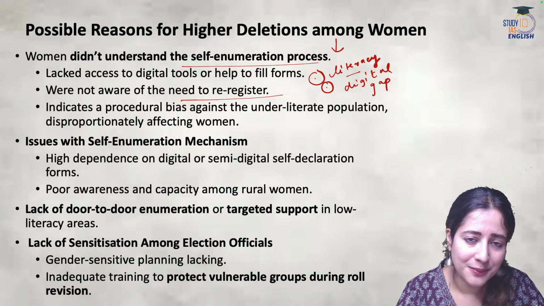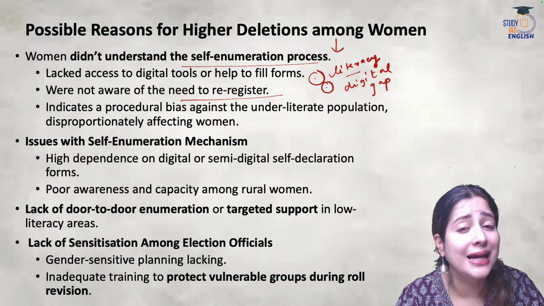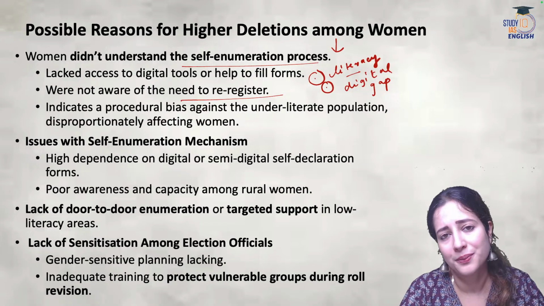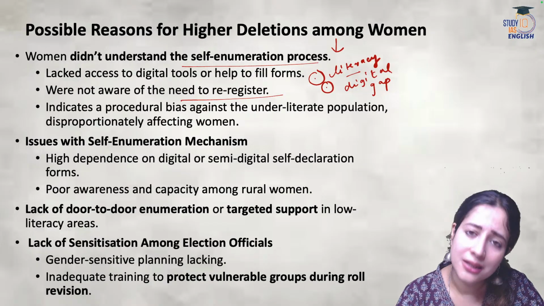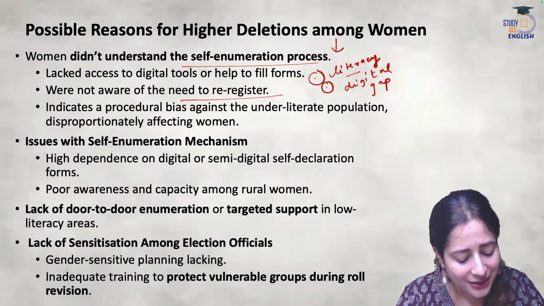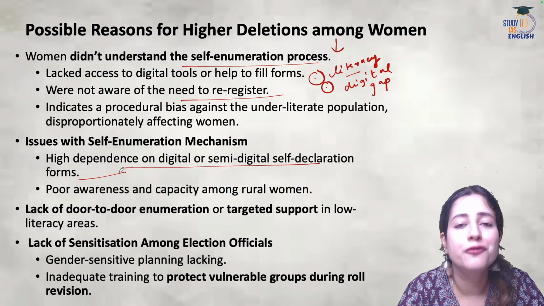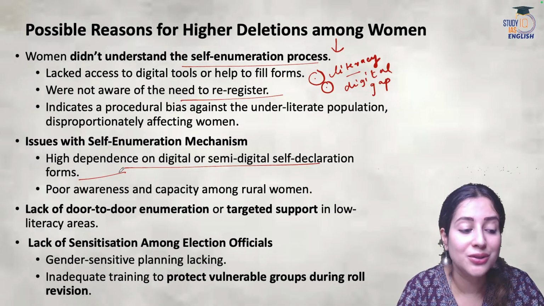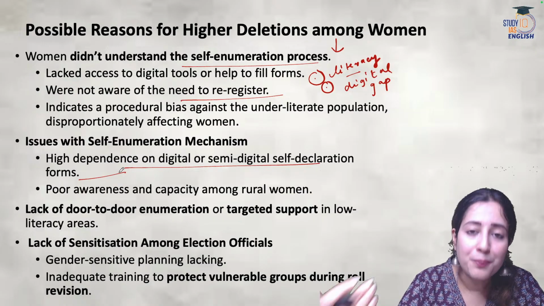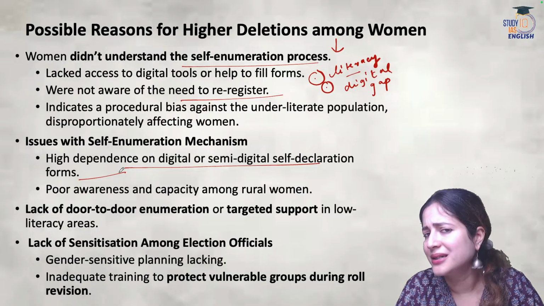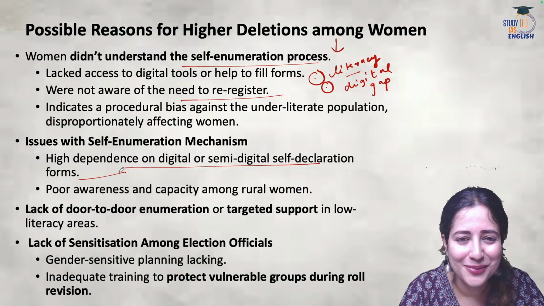In the rural segment, there are so many people who still lack basic digital knowledge and awareness, and these women from Bihar are typically coming from that background where they did not understand the digital nature of self declaration forms. They do not know how to register, they do not understand how to upload, download, or fill up these digital forms. Is it their mistake? Definitely not. But they have paid the price.